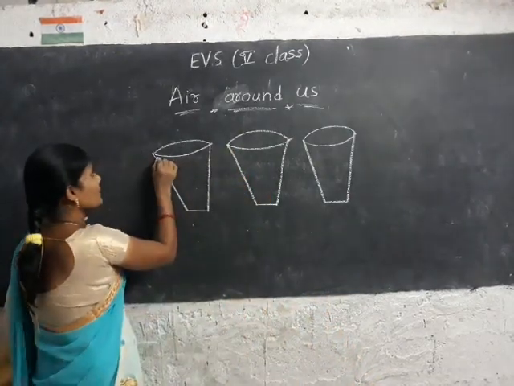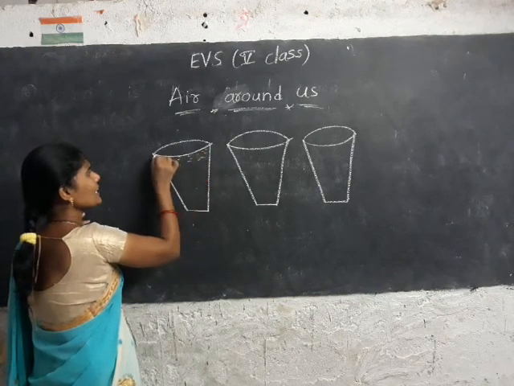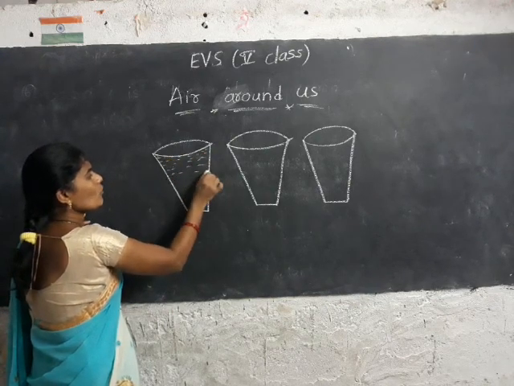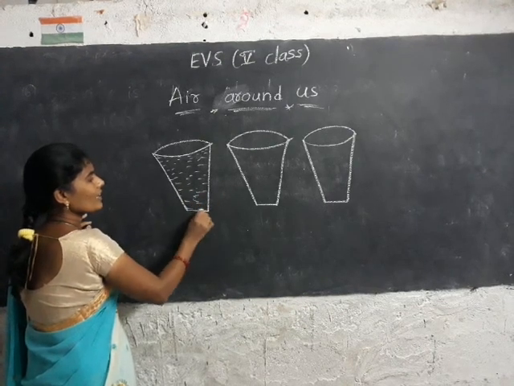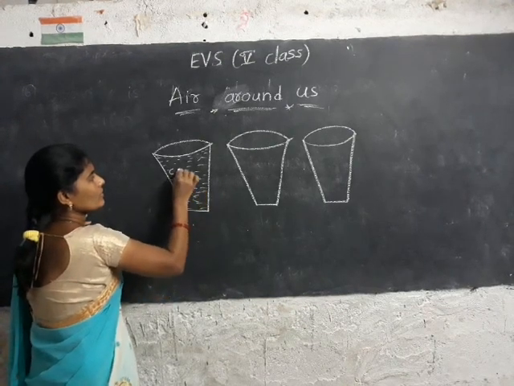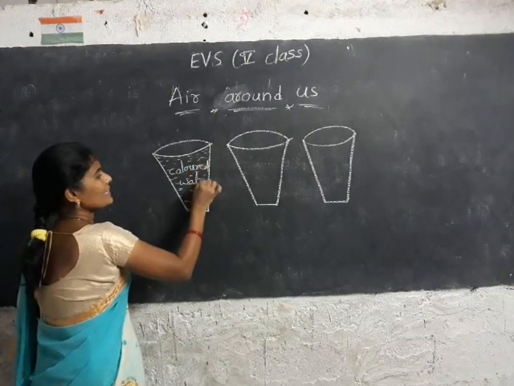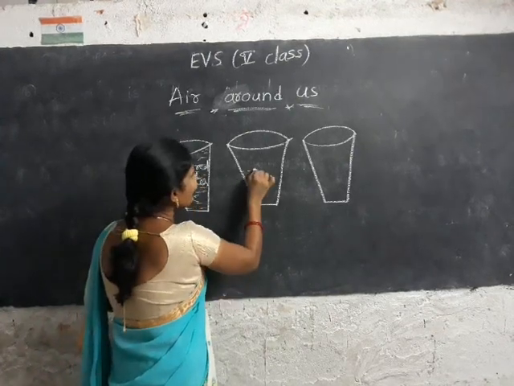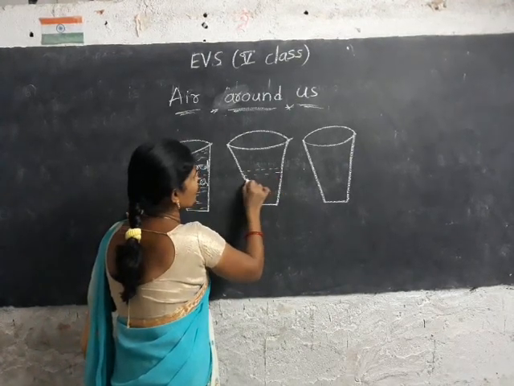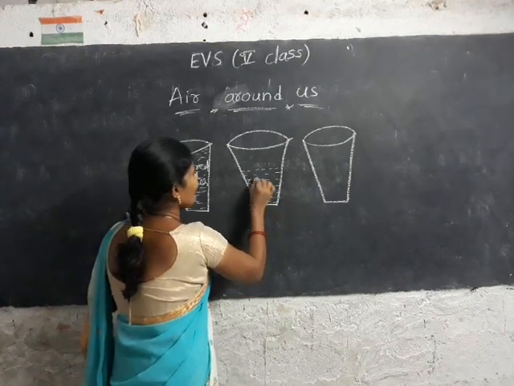Here what is it? Colored water. Then the second tumbler is half filled with colored water.